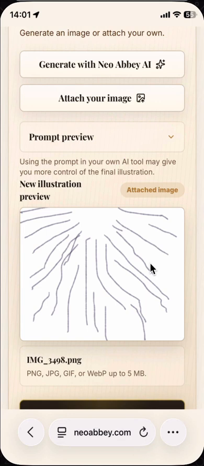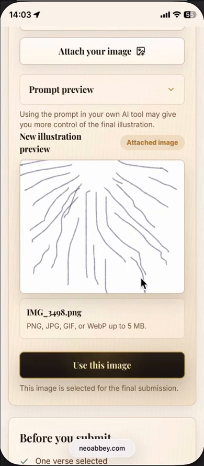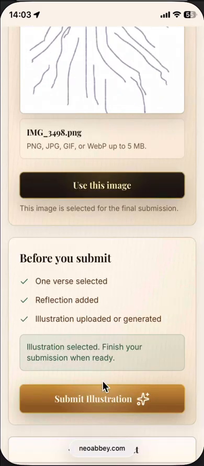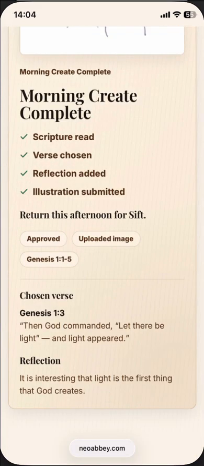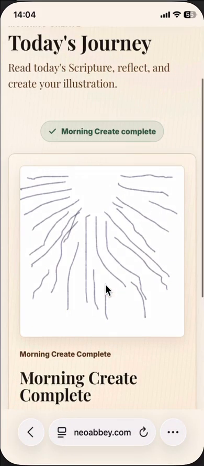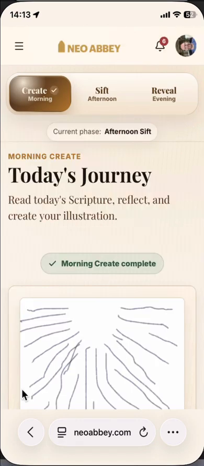And now we have the illustration preview. And this is my sort of visual reflection on Let There Be Light. So I'm going to say yes, use this image, and I'm going to submit this as my illustration for today. And once I've done that, I've finished.